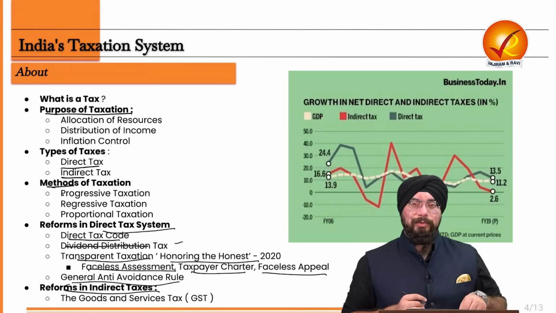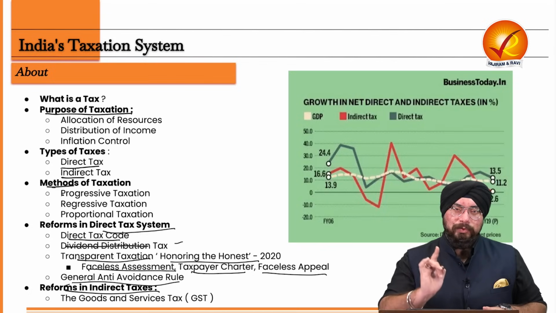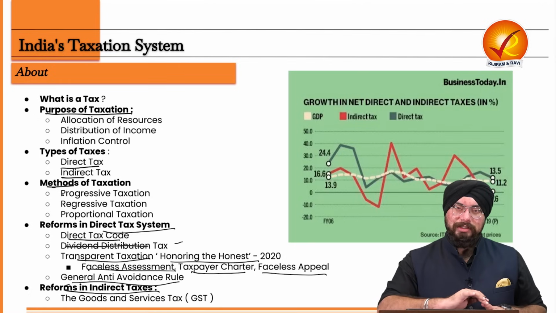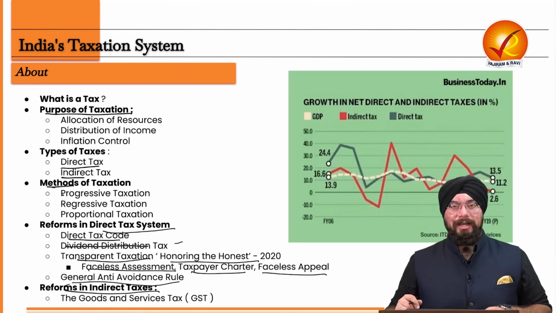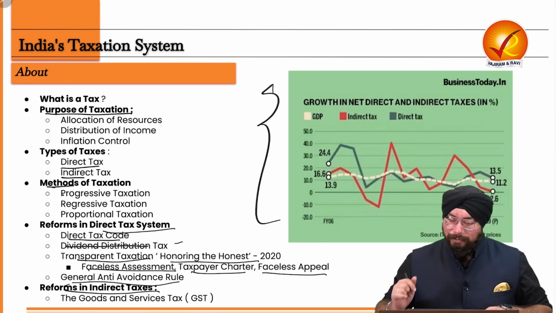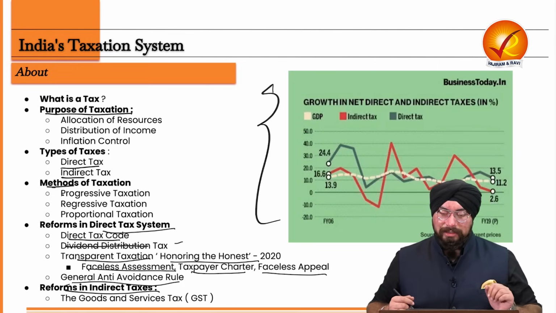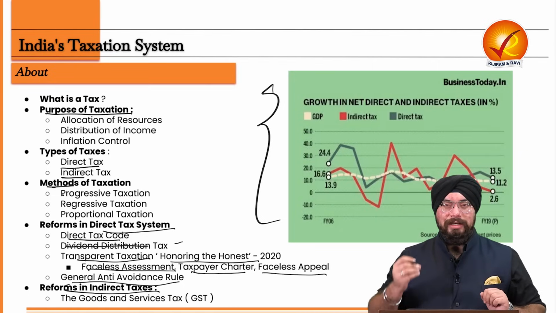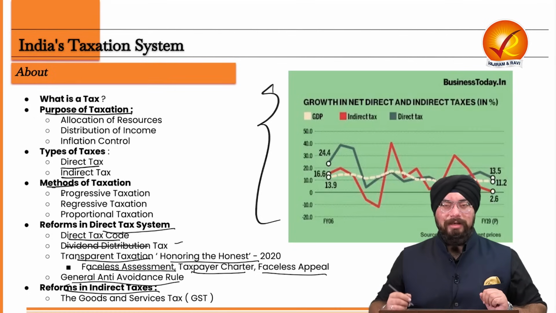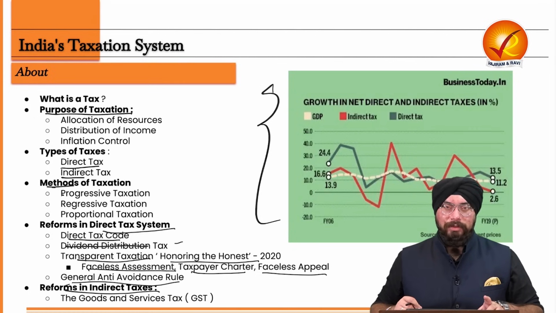So it basically reduced the multiplicity of taxes, and I will use one word: it reduced the cascading effect of taxation on various goods and services. So that's the reform in your indirect tax system as well. And if you see this particular line graph, you will see that over the last many years, especially the last 15 years, the compliance and the growth in net direct and indirect tax has shown a very considerable trend, right? So for your own perusal, you can refer to this particular diagram.